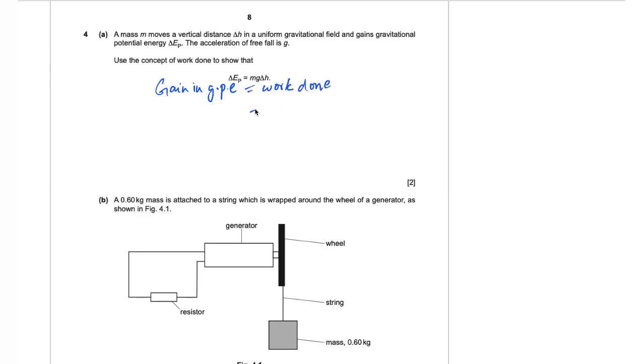And work done is force multiplied by displacement, or distance in the direction of force. Alright, so your force is going to be further broken down into mass into g, and displacement is the change in height, so mg into change in height.